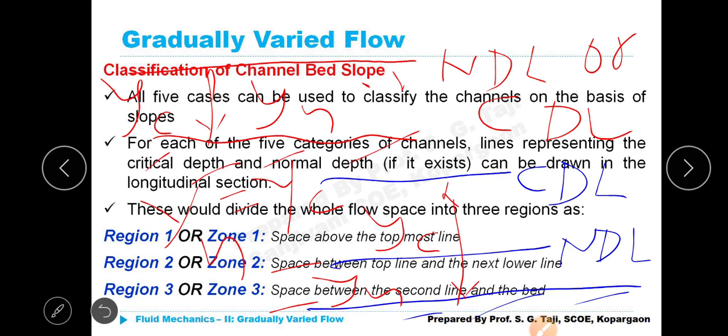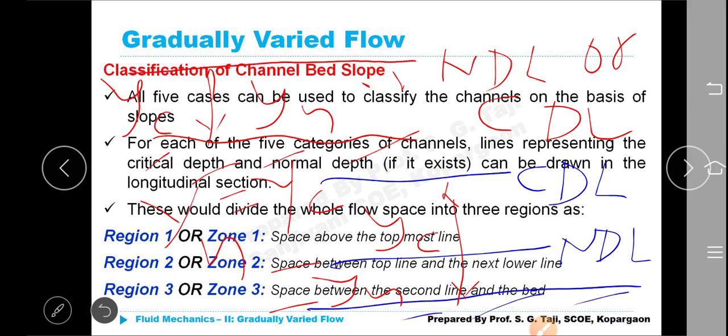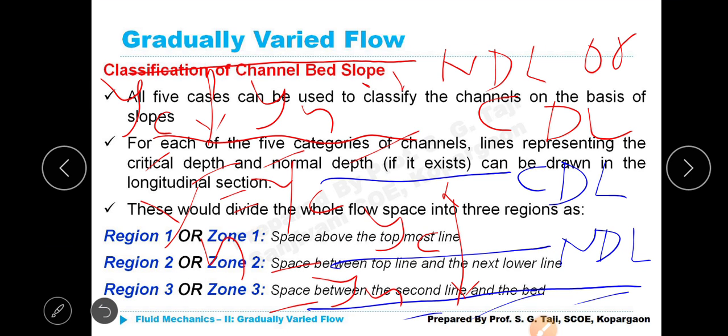Now all the three conditions you have seen. Now what has he written? Region 1 or zone 1: space above the topmost line. Topmost line means here CDL; in the previous case, it is NDL. That's all the difference. NDL or CDL, that's why I will write here also.